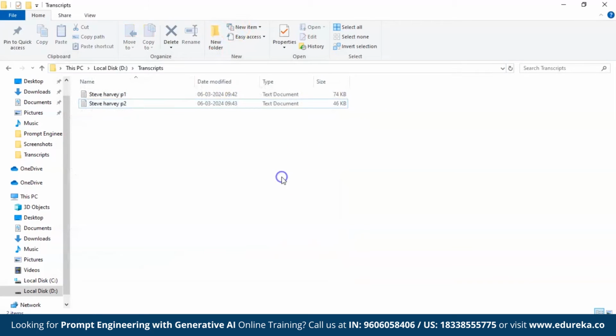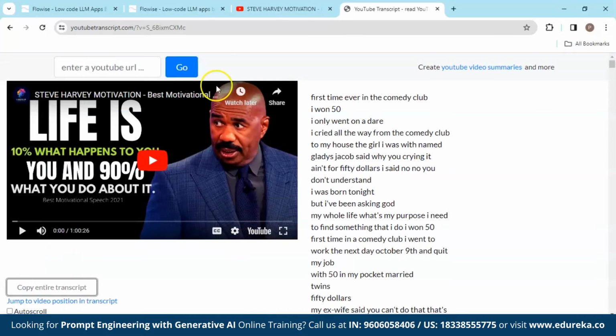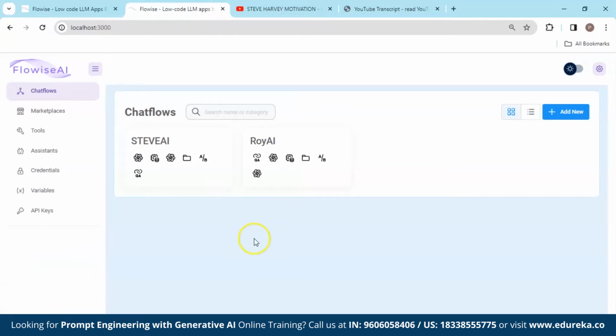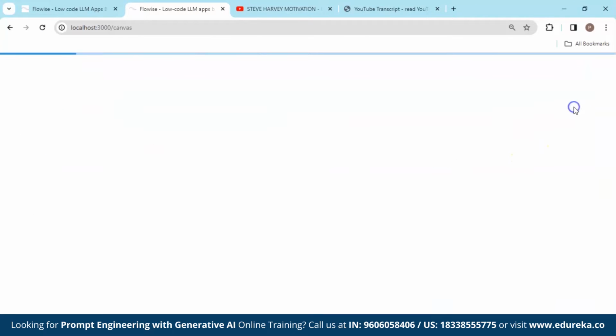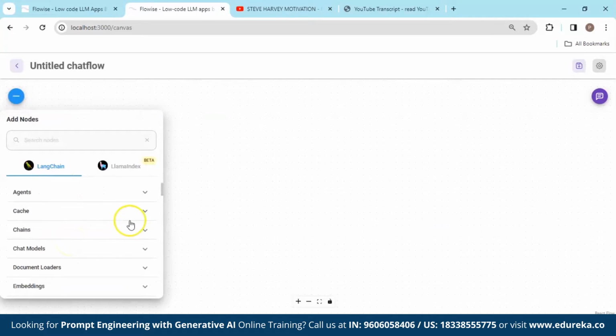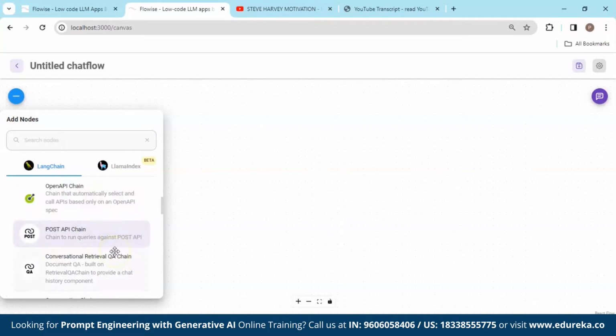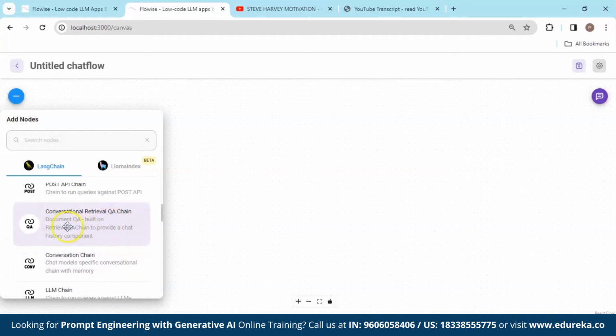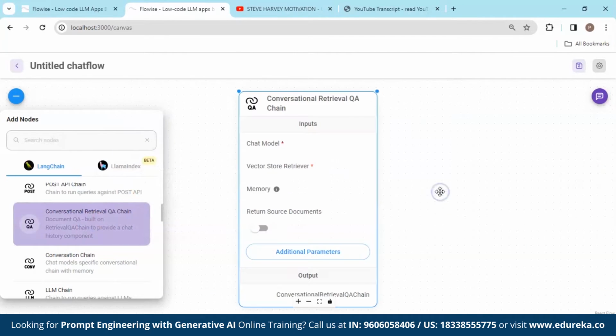So after downloading this transcript, let's go back to our Flowise. So here we have Flowise. Then I'm going to click on Add New. And here's the canvas where we are going to make our chatbot. In order to start that, go to Add Nodes, go for Chains. And here we have Conversational Retrieval QA Chain. Just drag and drop it to the canvas.